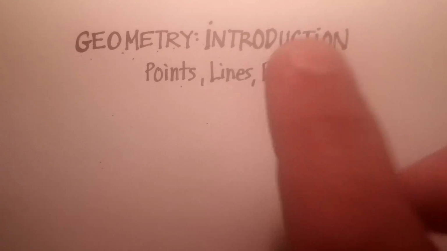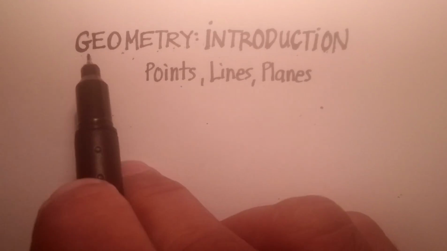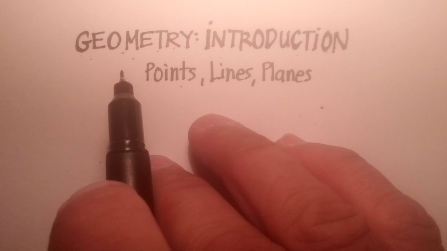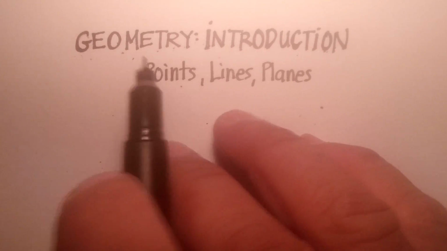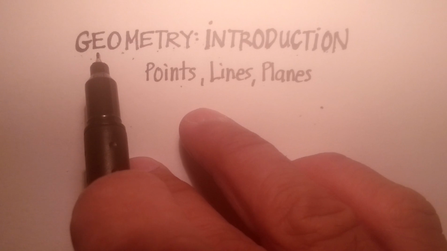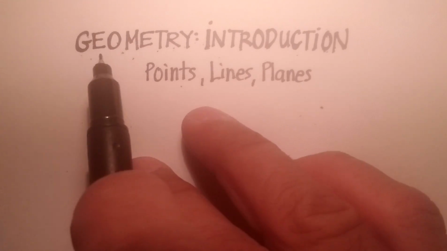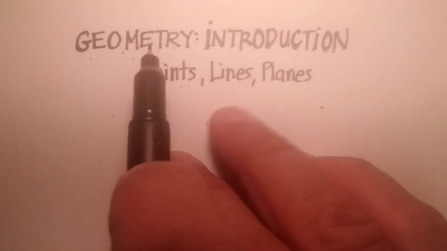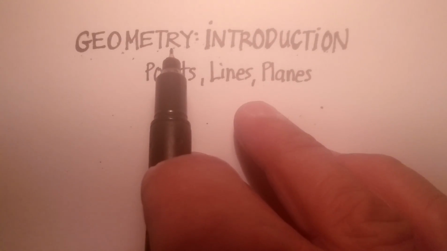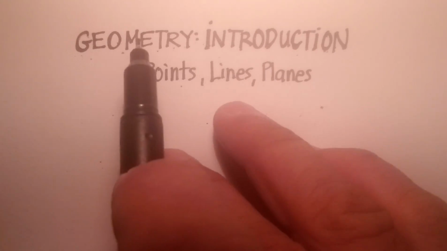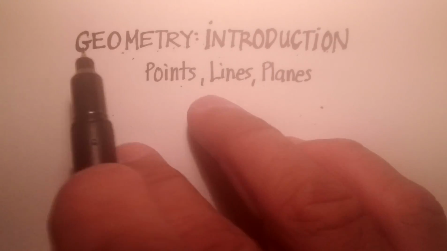Okay, so first let's go to the word geometry itself, and tell me what two root words do you see? If you said geo, you'd be correct. Geo is a Greek word for earth. Metry is a common suffix, and you'll see that for measurement. So literally, geometry means earth measurement.